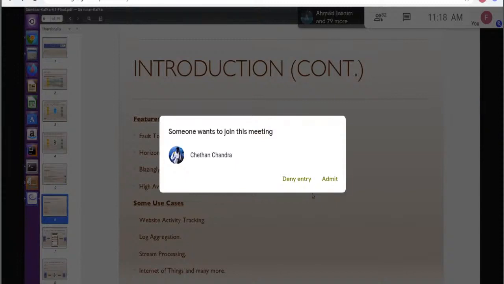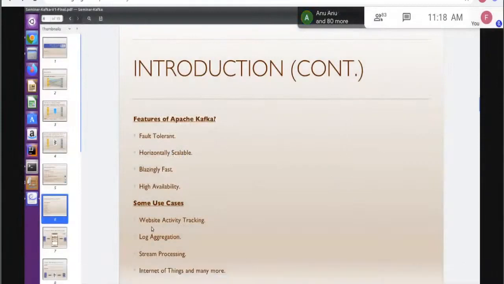We have mentioned some use cases, but Kafka is used everywhere, like telecom, healthcare, and banking systems. Here you can see website activity tracking. When we visit any website and they start giving similar types of ads, how do they know that I am looking for something similar? They track our every activity on the website. Another is log aggregation. Nowadays we have many servers working together or individually in the company, and we have to aggregate the logs for operational or business purposes.